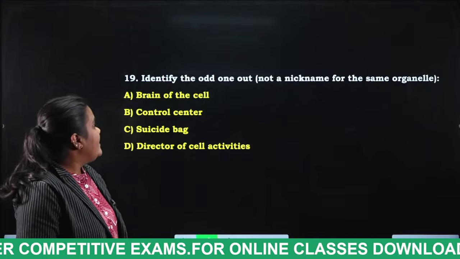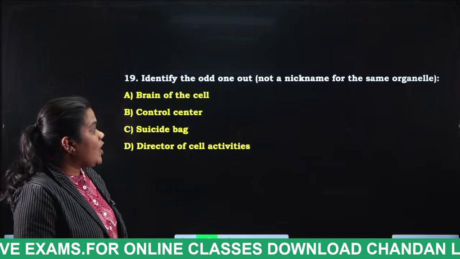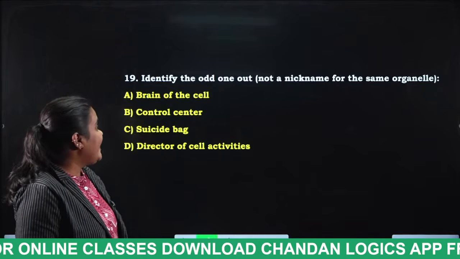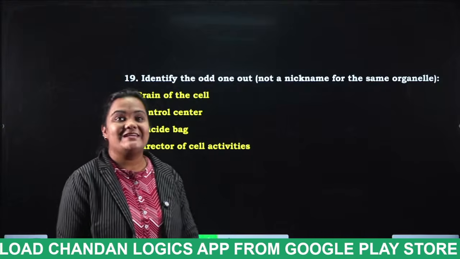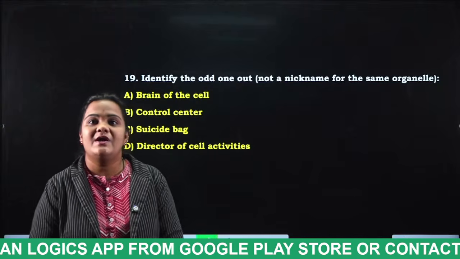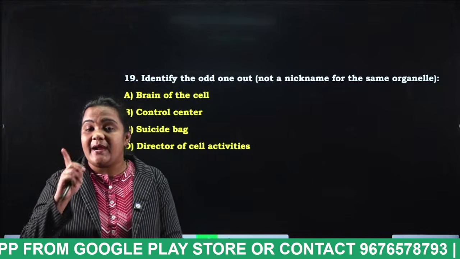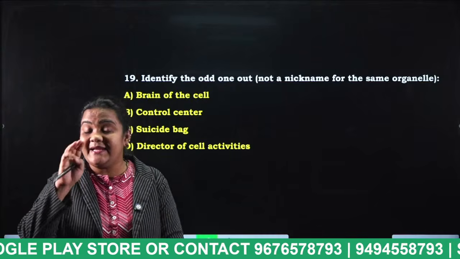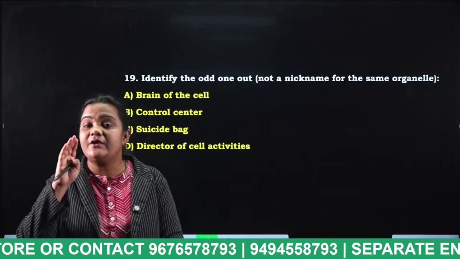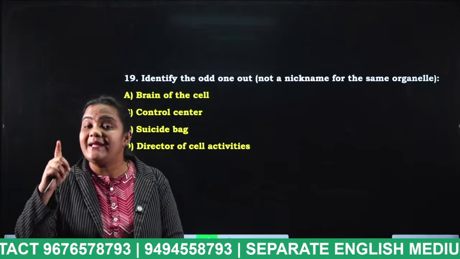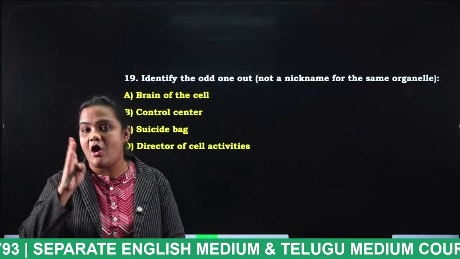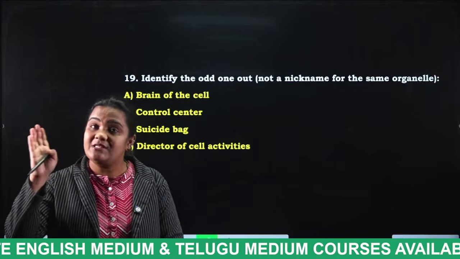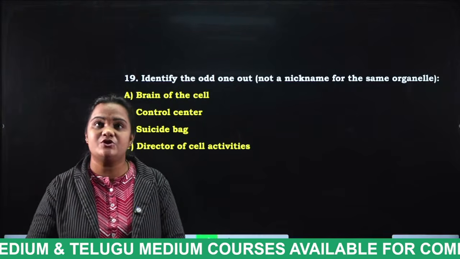Next, identify the odd one out, not a nickname for the same organelle. Brain of the cell, control center, suicide bag, director of the cell activities. Now tell the answer for this question. One organelle has 3 nicknames, but among the 4 options, one is not the nickname of that organelle. I will even tell you the name of the organelle. The name of the organelle is nucleus. Now tell me the answer, student.